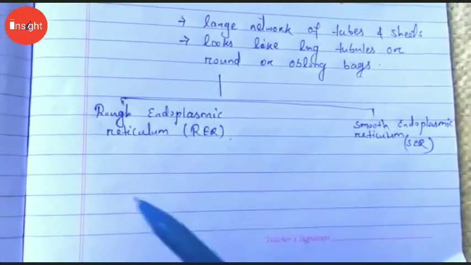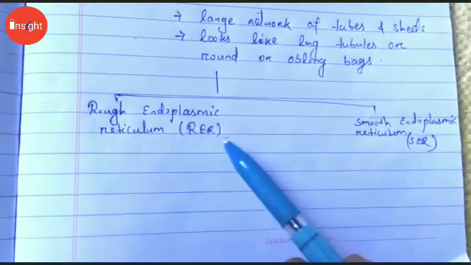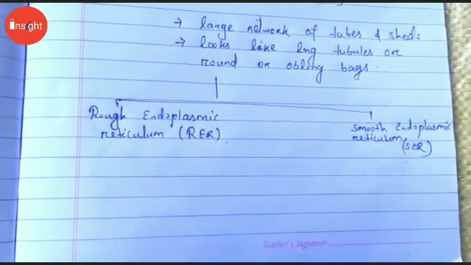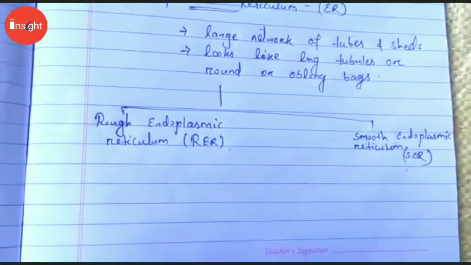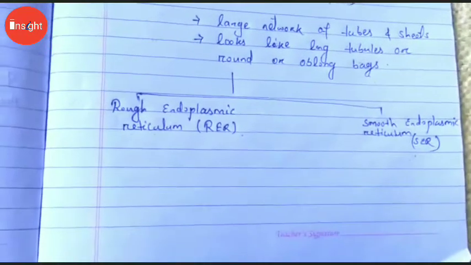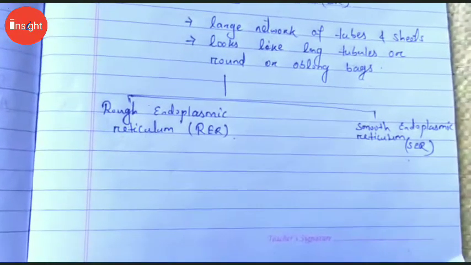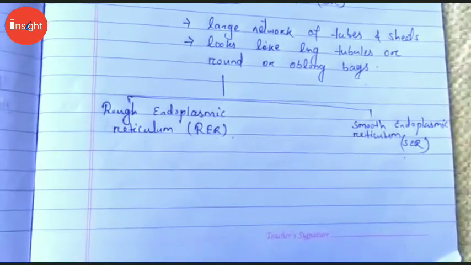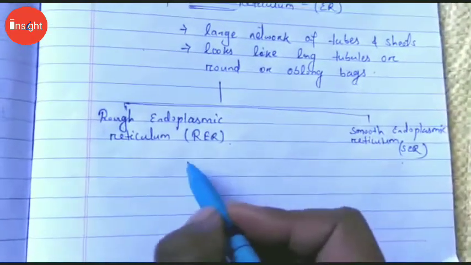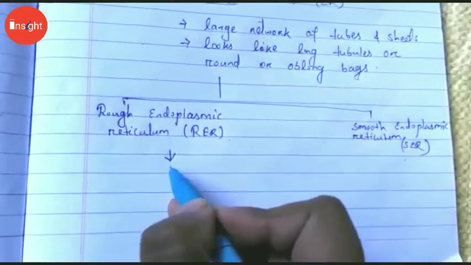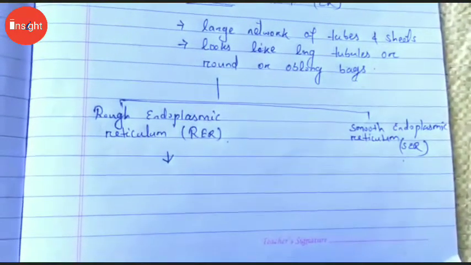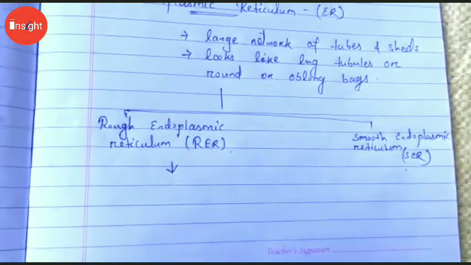So here we will see the functions of both RER and SER. First of all, RER, or rough endoplasmic reticulum, has ribosomes attached to its surface, which are the sites of protein manufacture, and the manufactured proteins are then sent to various places in the cell depending on the need using the endoplasmic reticulum. So first, protein is manufactured and then it is sent to different parts depending on need through the endoplasmic reticulum.